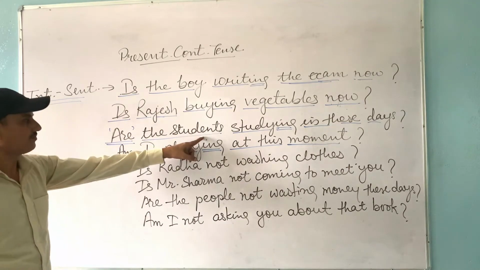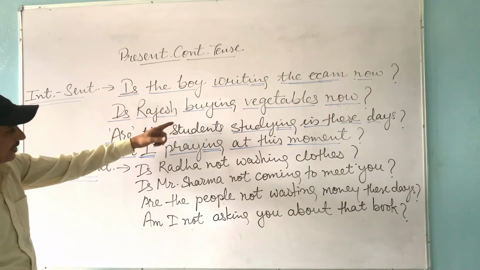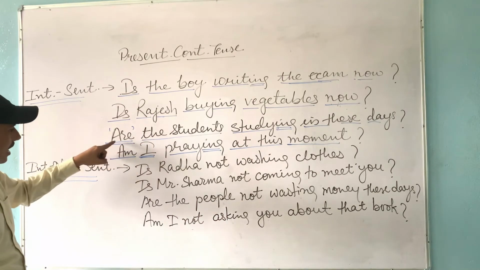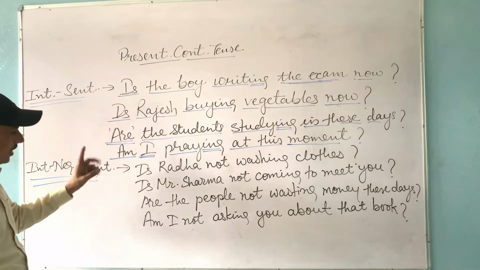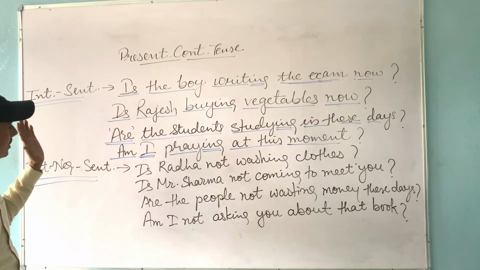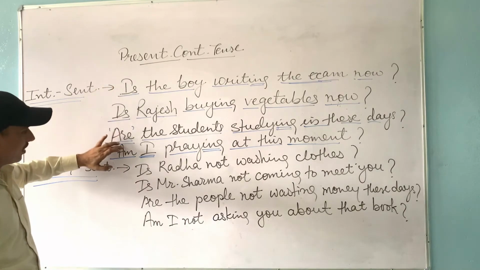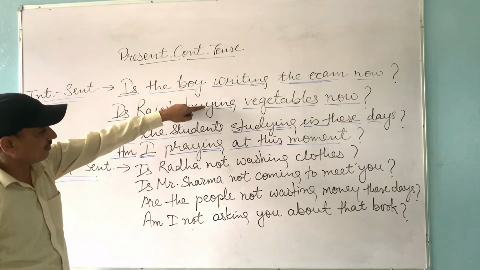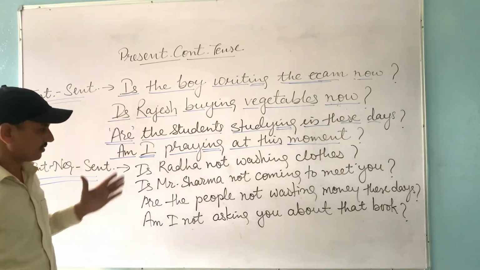The students is a plural subject because the number of students is more than one, so are has been used. With I, only am is used. So first of all we write the helping verb, then the subject, then the first form of verb with ing, then the object, then other words, and then the question mark.